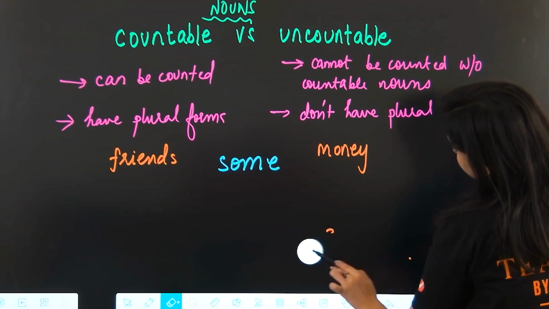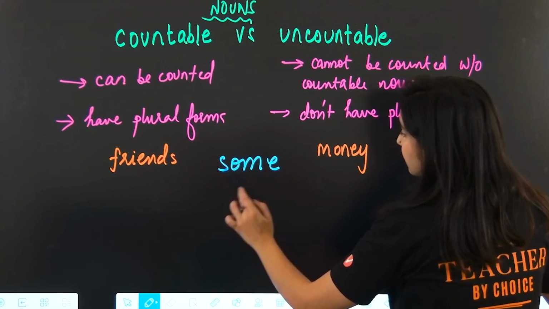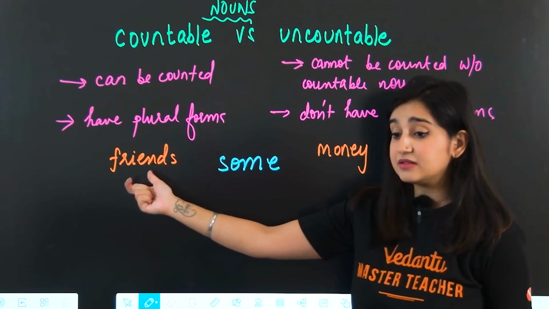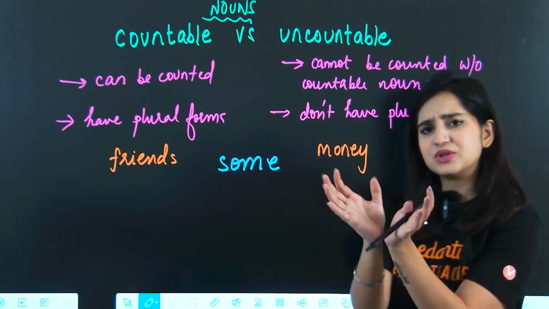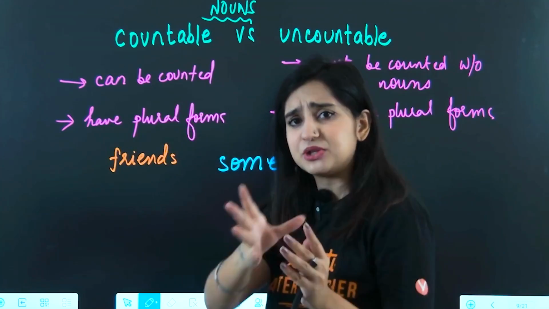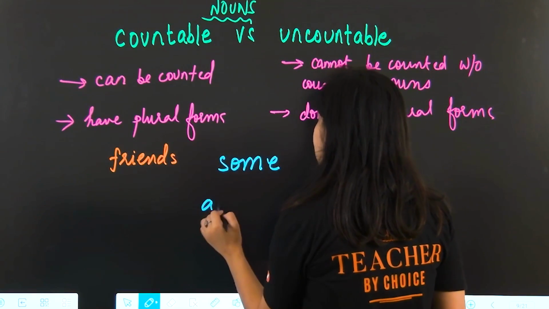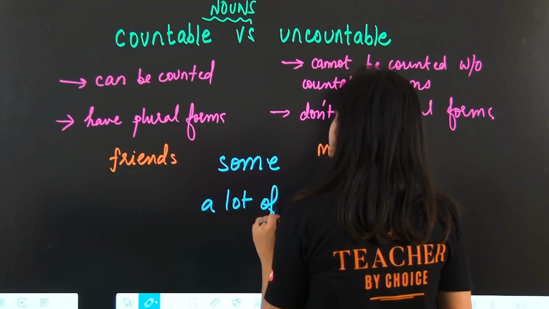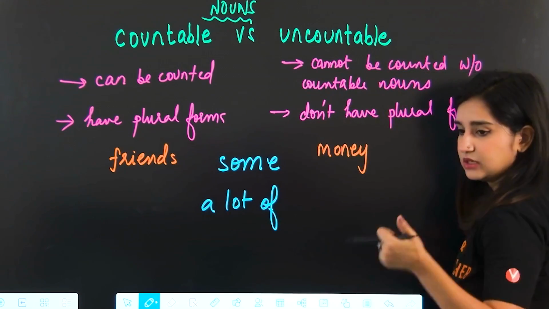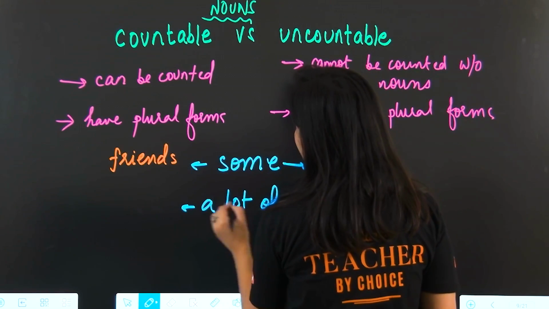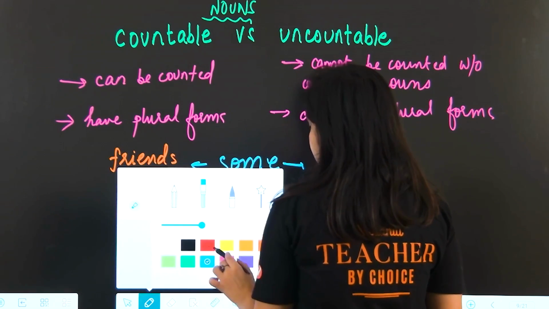Now some we can use with both countable and uncountable nouns. I have some friends, I have some money. It means that you have not a lot, but you have a bit of it. The second word that we can use with both is a lot of. I have a lot of friends, I have a lot of money. Good to go with both. So these can be used with both countable and uncountable.